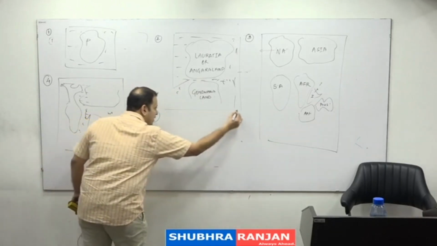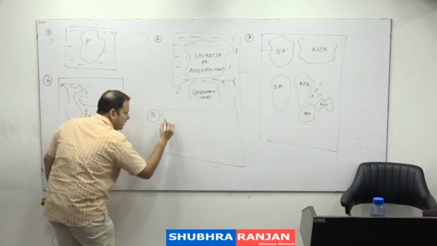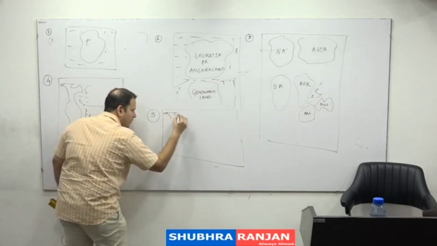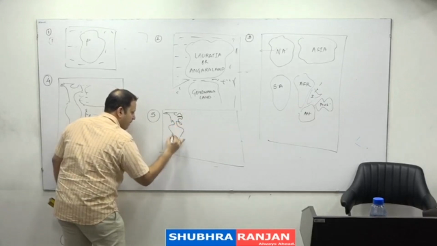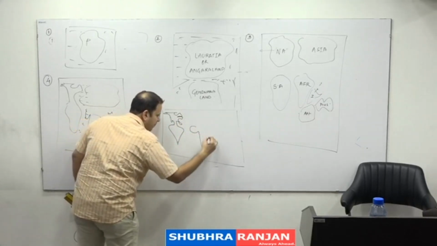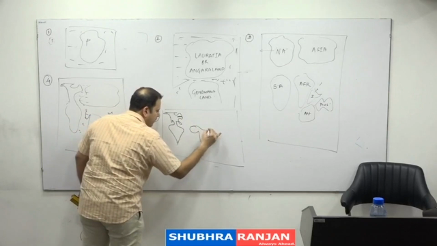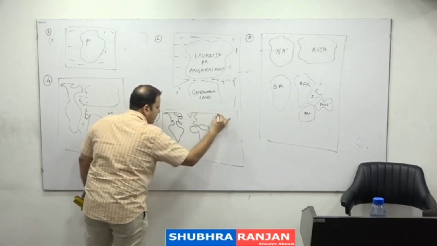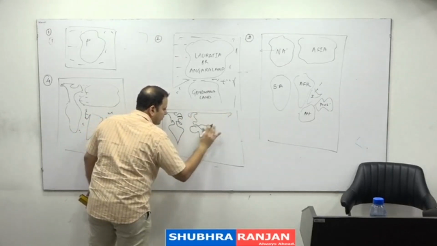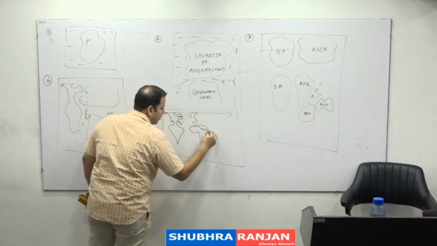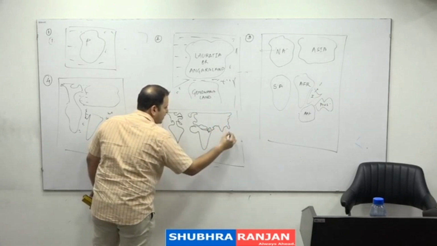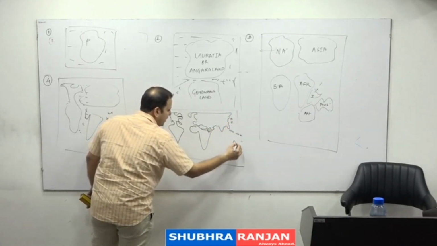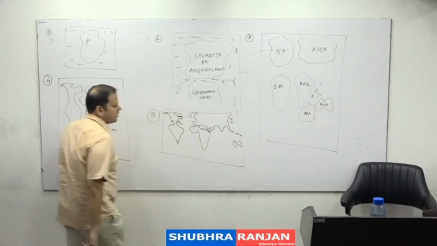Then he said in the fifth stage, over the period of time, this movement gave rise to the present day arrangement of the continents, in which we find North America, South America, Africa, Europe here, India, Asia, and then Indonesia, Japan, etc., and Australia in this region.